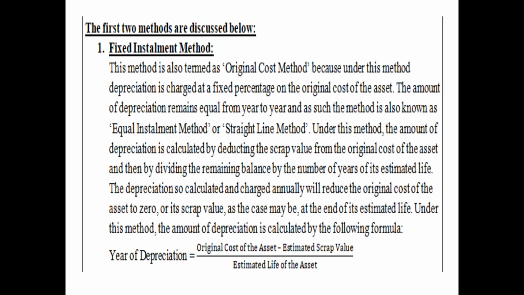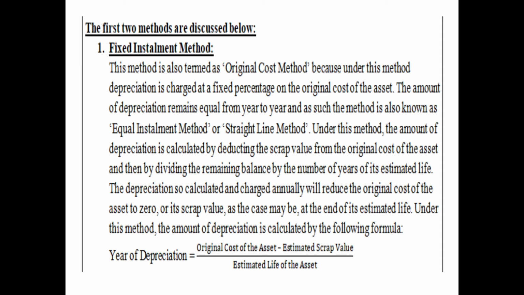So ultimately the value of depreciation will be equal, and when there is a reduction in the value of an asset by an equal amount year by year, obviously a time will come when the value of the asset will become zero. So this is the speciality, the unique point of this method. The amount of depreciation remains equal from year to year, and as such the method is also known as the equal installment method or straight line method. That means there are four names: fixed installment method, equal installment method, original cost method, and straight line method. Any of these names can be used for asking questions from you.